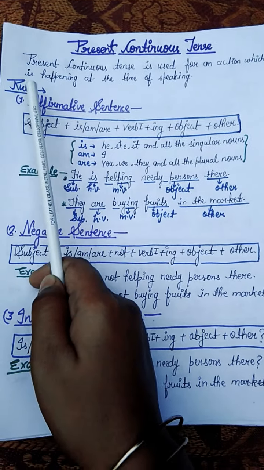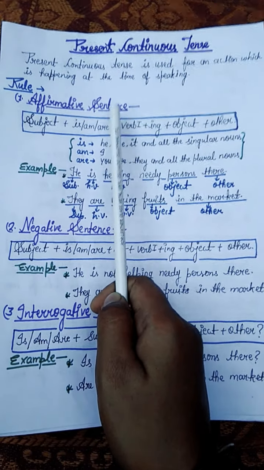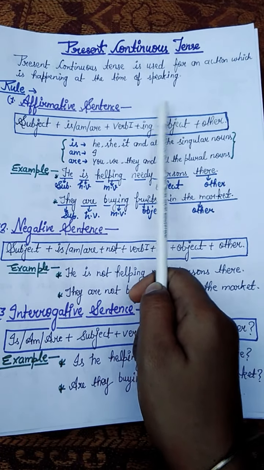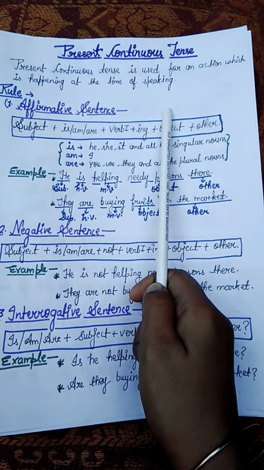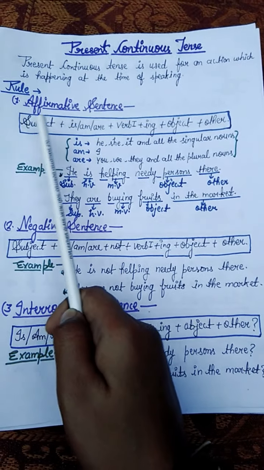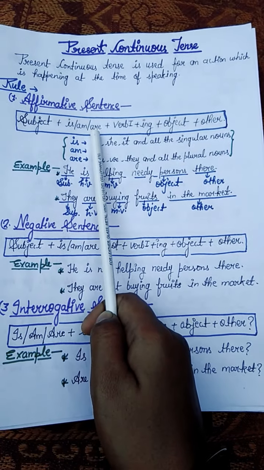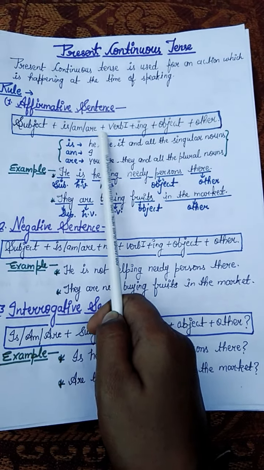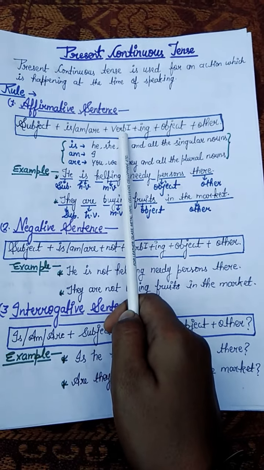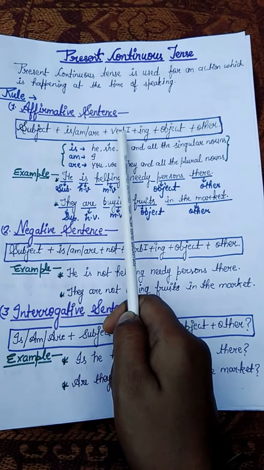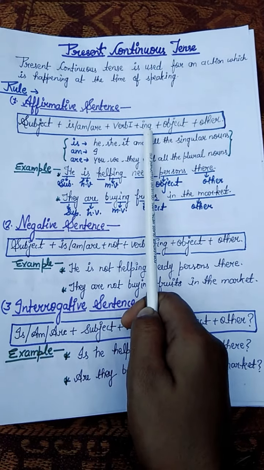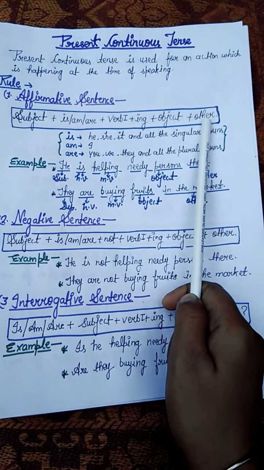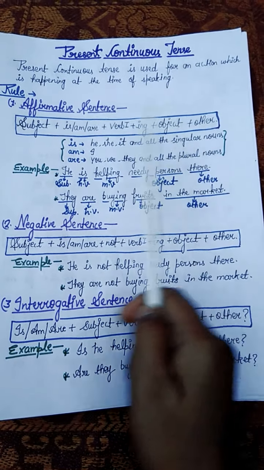Now, the rule of affirmative sentence. You know, affirmative sentences are simple statements and end with a full stop. Now the rule: Subject plus is, am, are. These are helping verbs. Then plus the first form of the verb, which is also called the base form, plus ing, plus object, plus other. Okay. Now remember one thing.